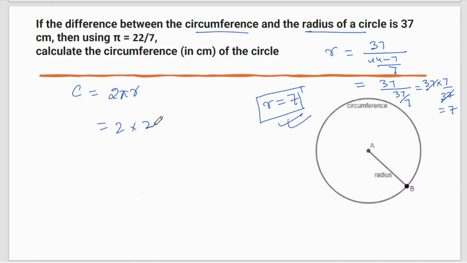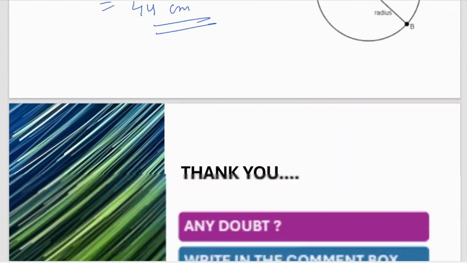Two into 22 by 7, and r we have got as 7. So calculate this, cancel this 7, you will get 44 centimeter as your circumference.